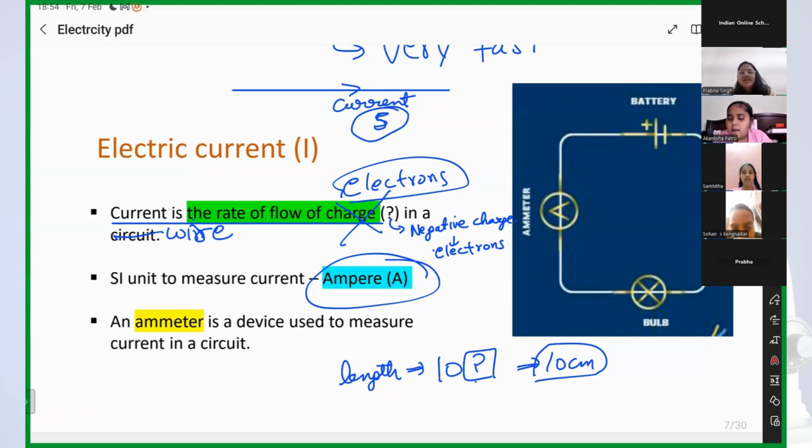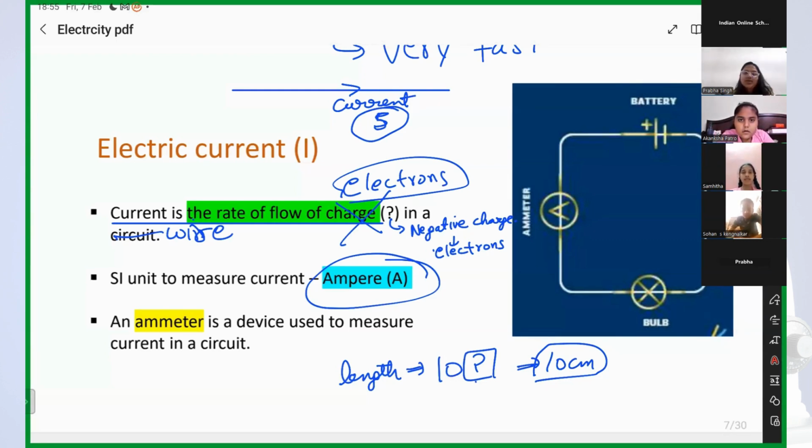Yes, very good. Again, what is current? The rate of flow of electrons in a wire is called current. Again, guys. The rate of flow of electrons in a wire is called current. Got it? The rate of flow of electrons in the wire is called current.